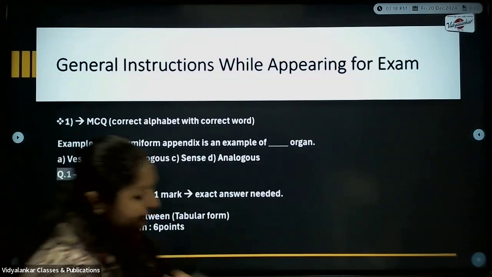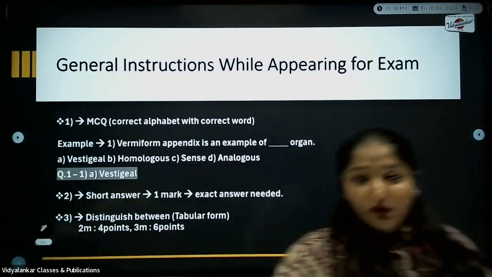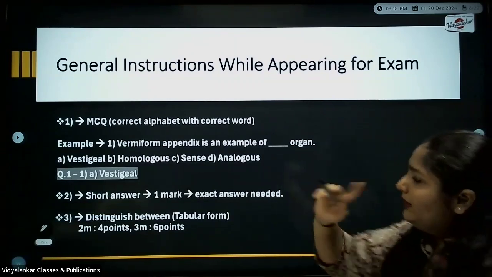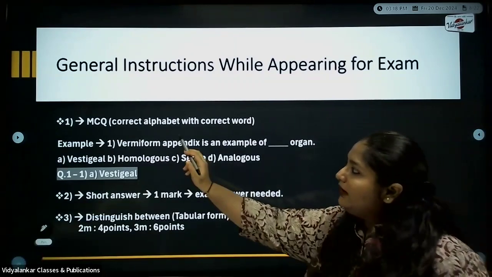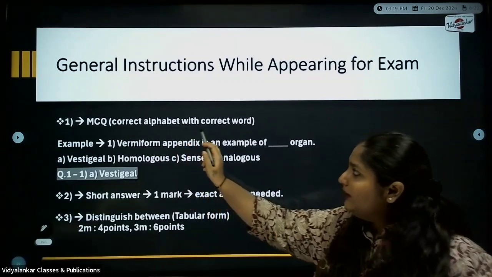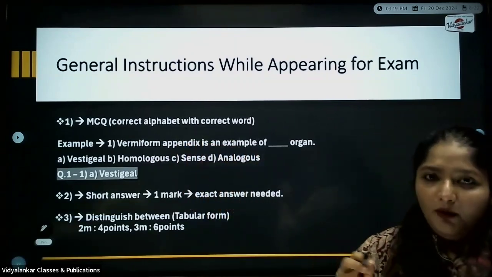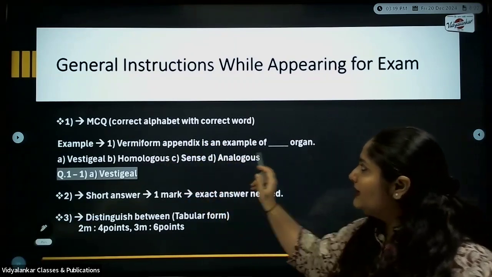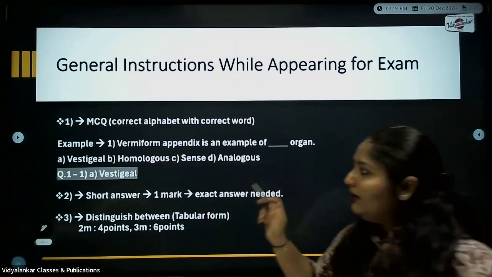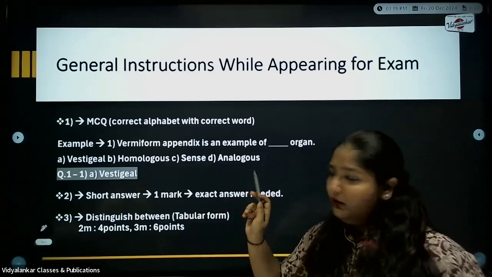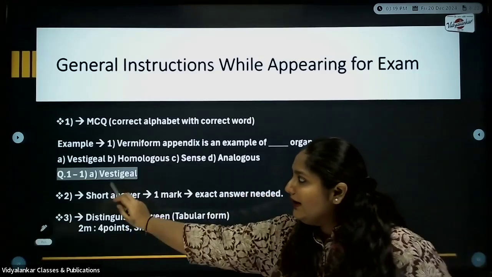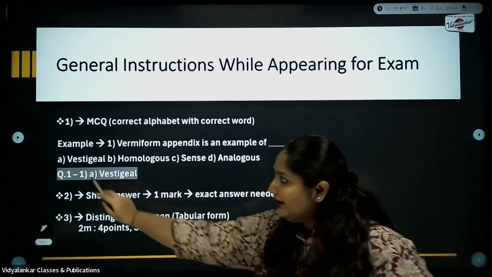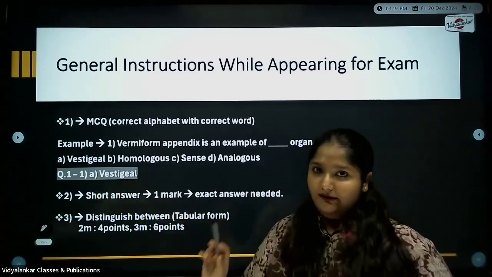Okay, so here there are a few general instructions which you need to follow, and they are going to be very important. The first instruction is based on MCQ. The correct alphabet with the correct word is very important. Here I've given you one example: Vermiform appendix is an example of dash organ. Now when you see here, you have a list of options. How you are supposed to write, I've highlighted here. Question number 1, the first question: the correct alphabet and the correct word for it.